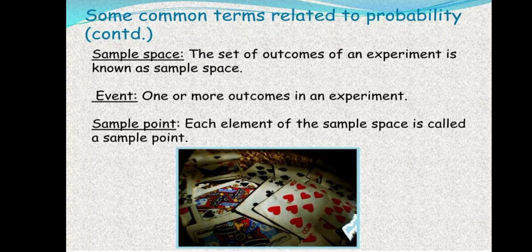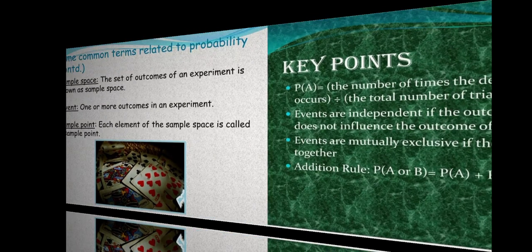Sample point: each of the elements present in a sample space is known as a sample point. Suppose you roll a dice, you have 1, 2, 3, 4, 5, 6, and each one, like 1, will be a sample point, 2 will be a sample point. Easy things.